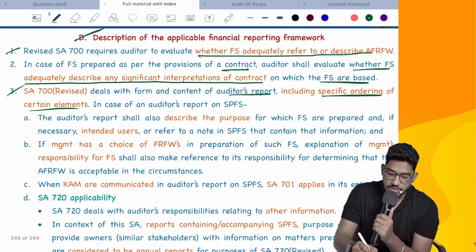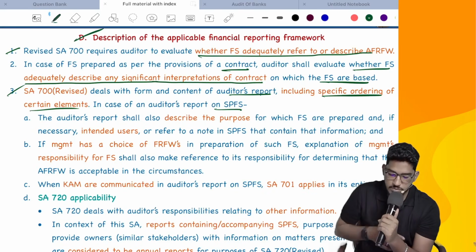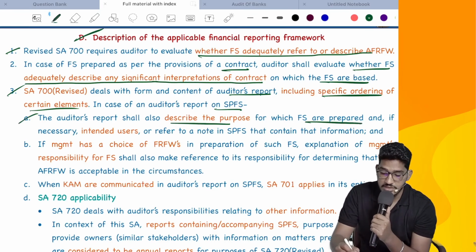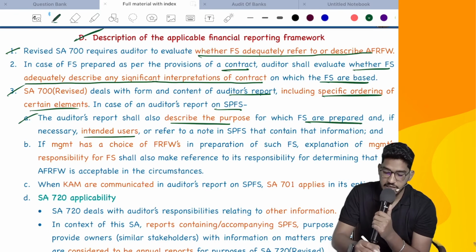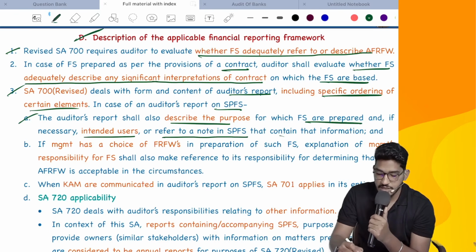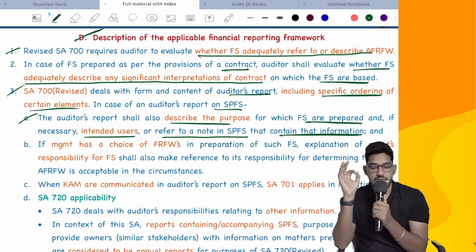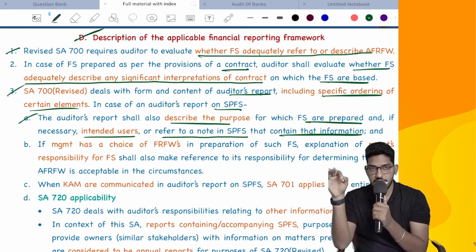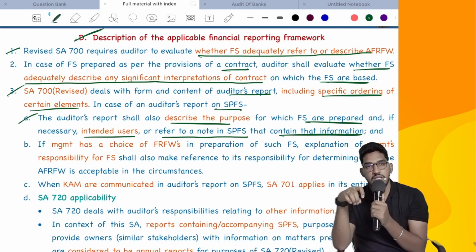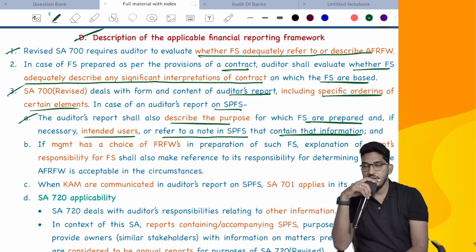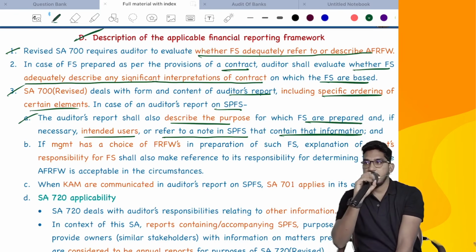In case of the auditor's report on special purpose financial statements, some special points they are trying to say. The auditor's report shall also describe the purpose for which financial statements are prepared and, if necessary, intended users, or refer to a note in the special purpose financial statements that contains that information. In your audit report, if you feel it necessary, you can say that financial statements are prepared as per a special purpose framework and who its intended users are, or you can give a reference to a note number. In case all that information is given by management in some note in the financial statements, you can give a reference to the note. So generally we say this in the opinion paragraph. In the opinion we have two sub paragraphs.